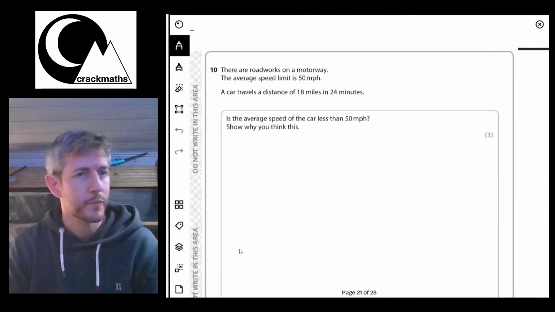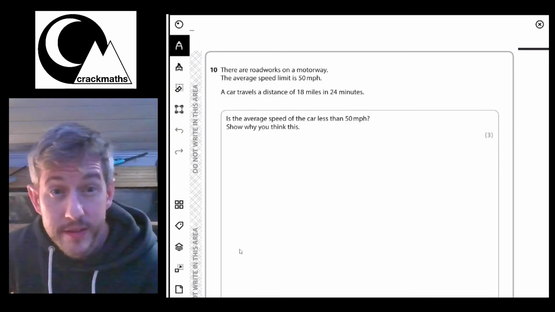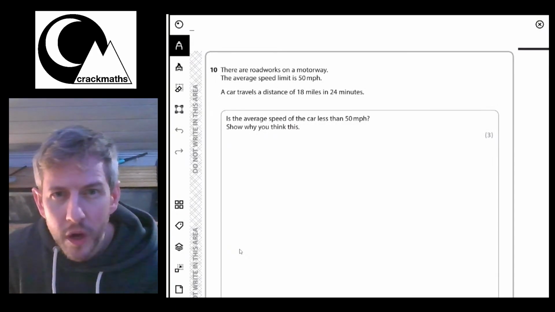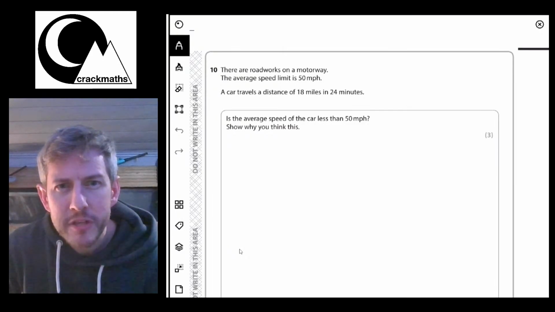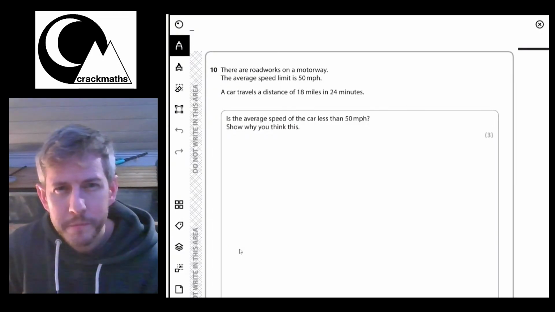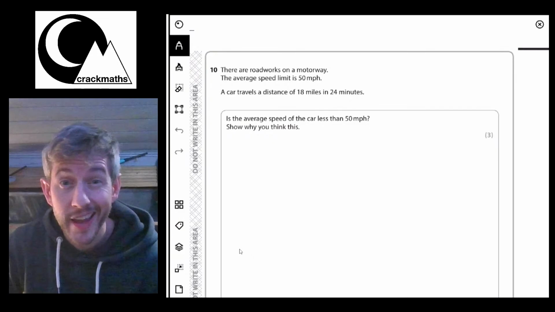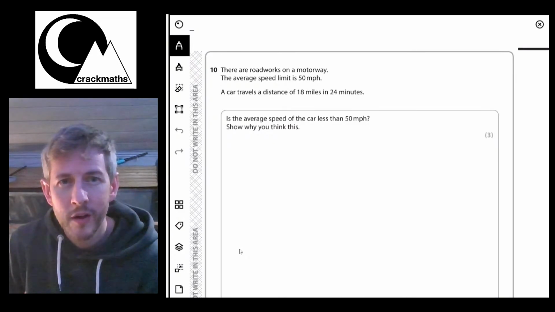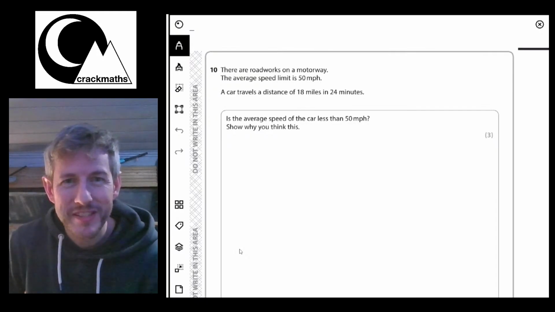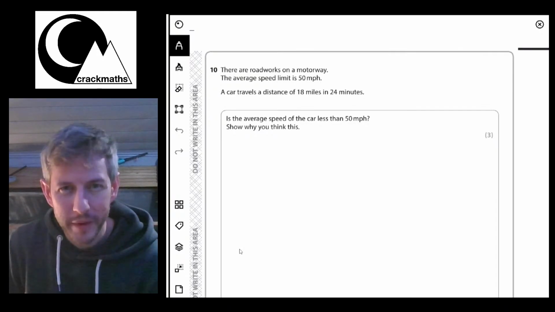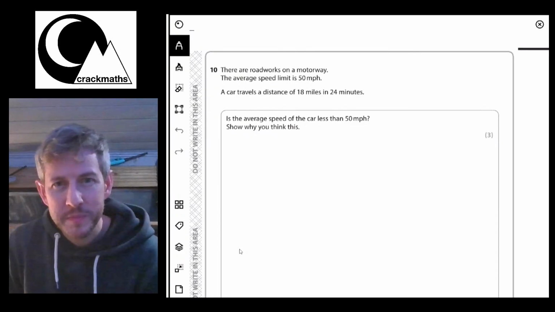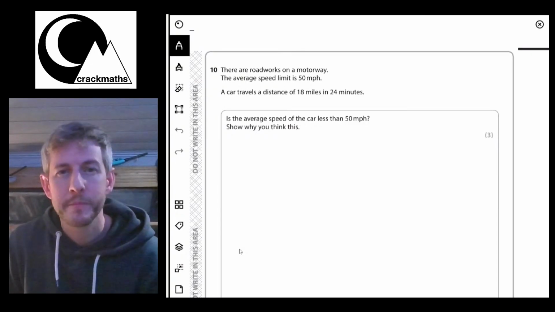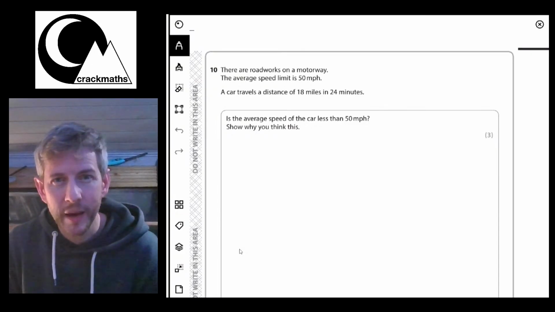Right, let's have a look at question 10. So here we go. Question 10 says, there are roadworks on a motorway. The average speed limit is 50 miles per hour. A car travels a distance of 18 miles in 24 minutes. Is the average speed of the car less than 50 miles per hour?